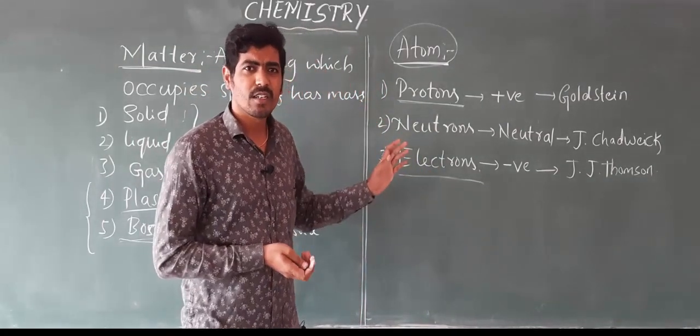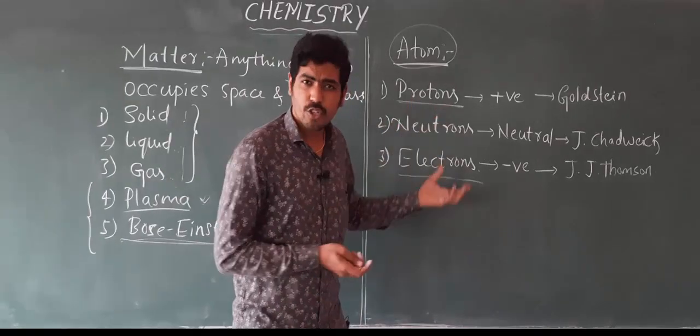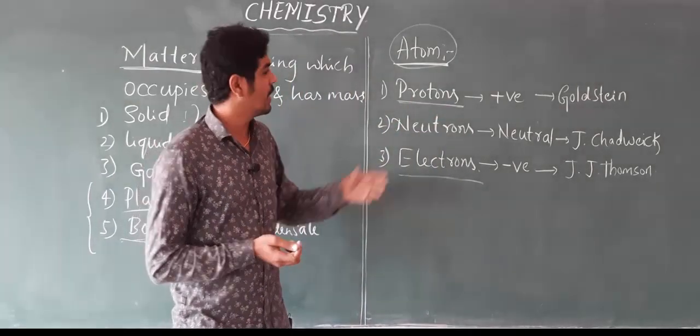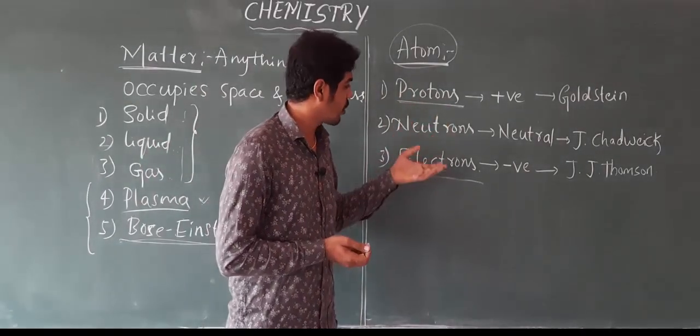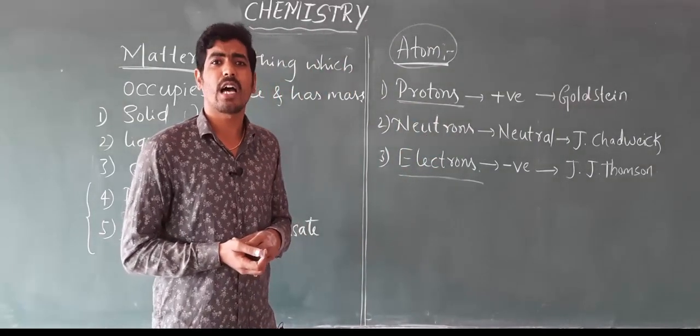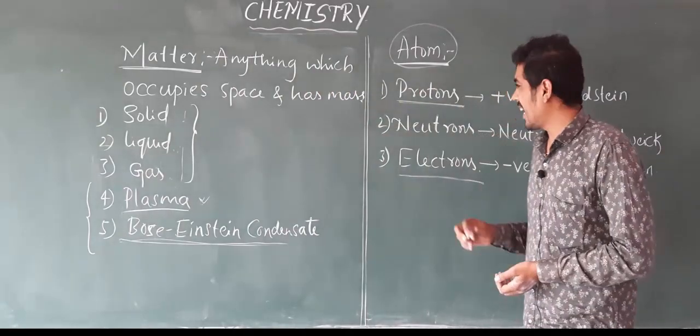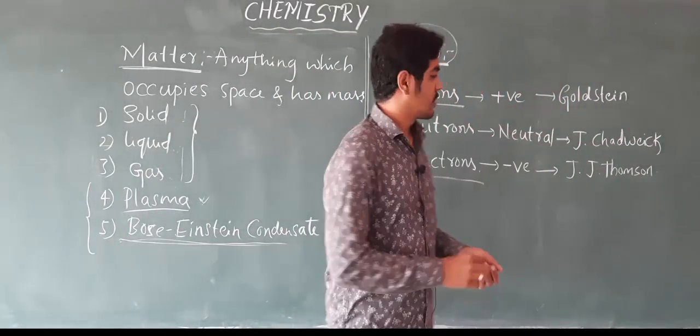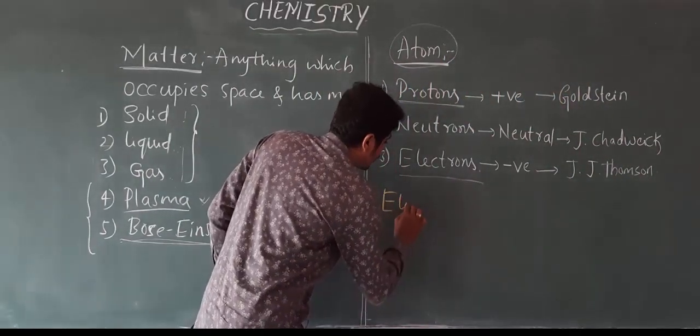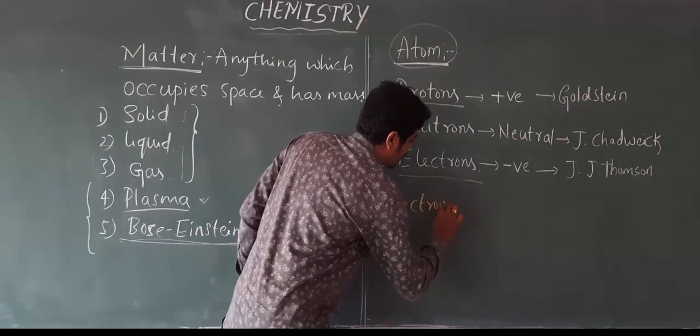Where are the protons, neutrons and electrons present in the atom? All those things can be learnt by studying electronic configuration.